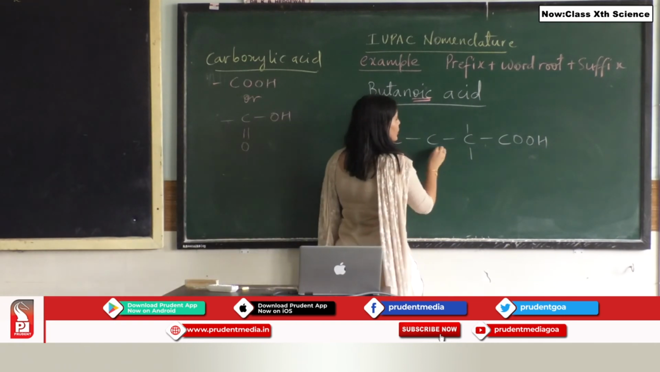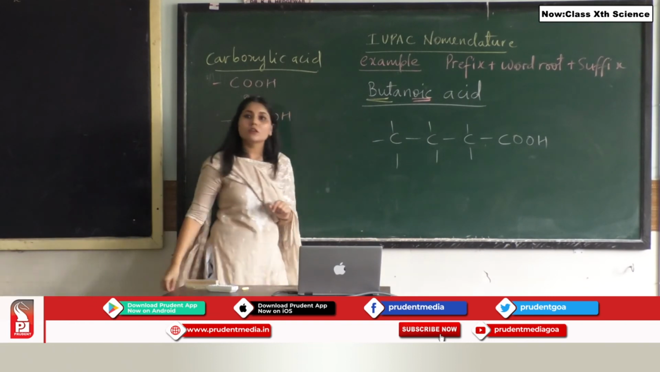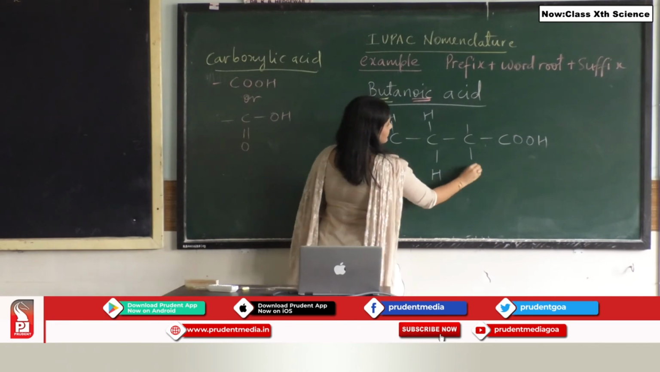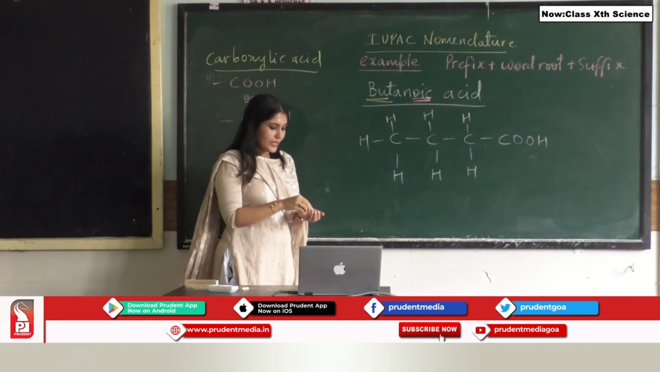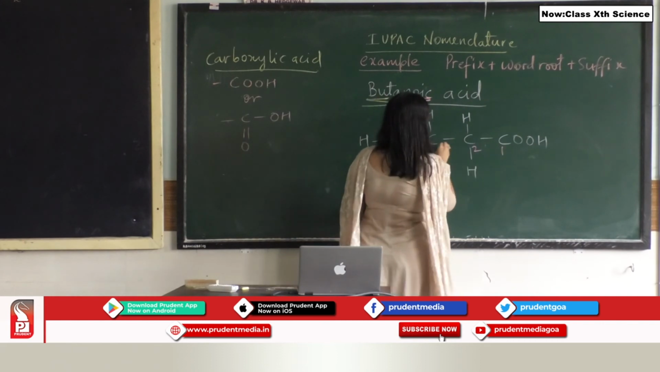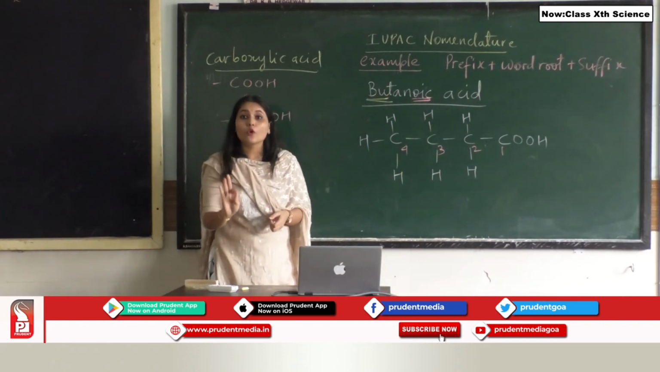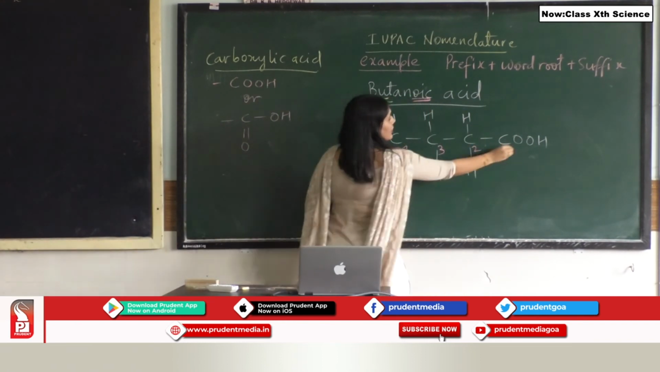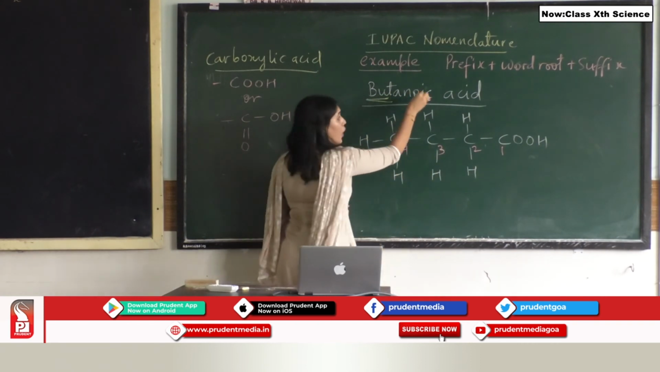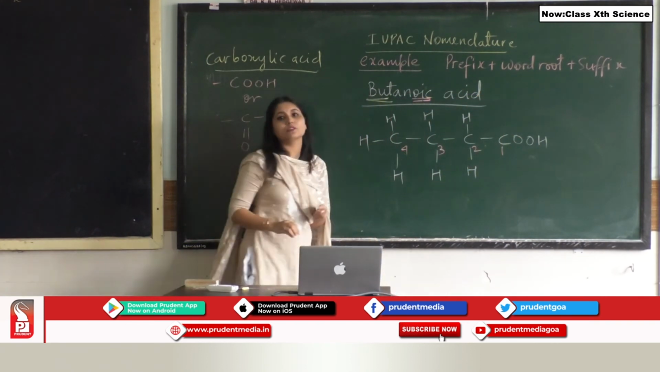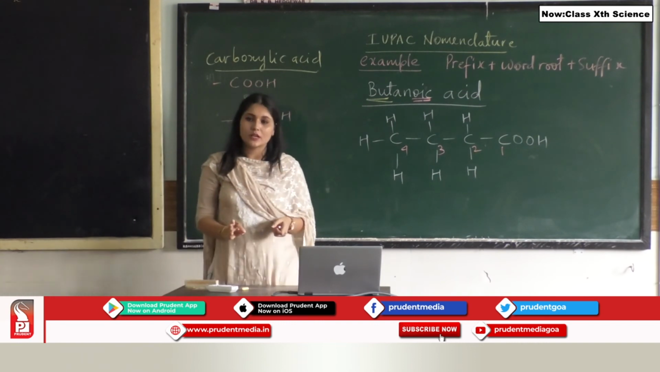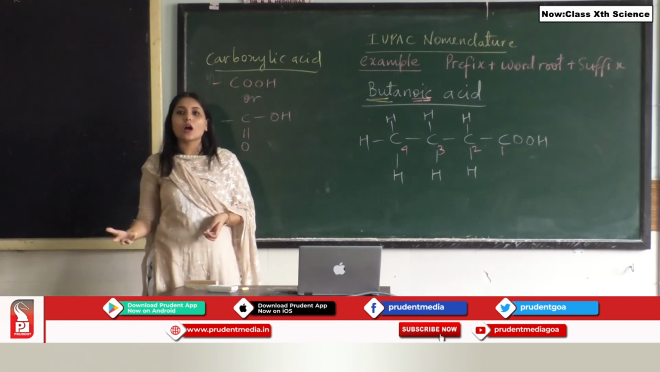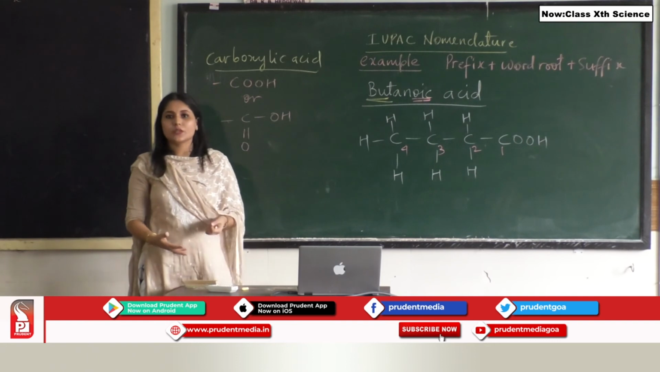Next I am going to try to satisfy the valency of the carbon. So when I put H everywhere, let's start counting the number of carbons, 1, 2, 3 and 4. I am having 4 carbon atoms. So but is my word root, oic acid is my functional group, and here I have drawn the structure of butanoic acid. Sometimes it is asked in exams for 1 mark to draw the structure, or you are asked to name the functional group that is present in the given structure.